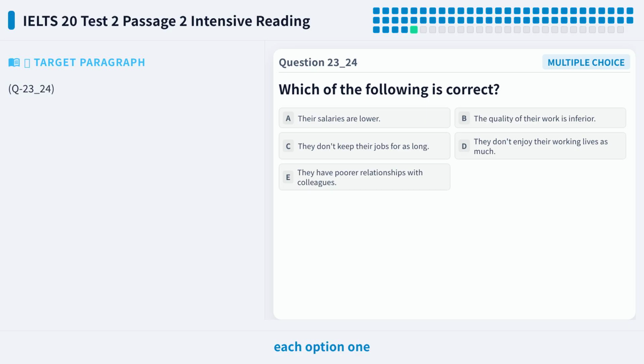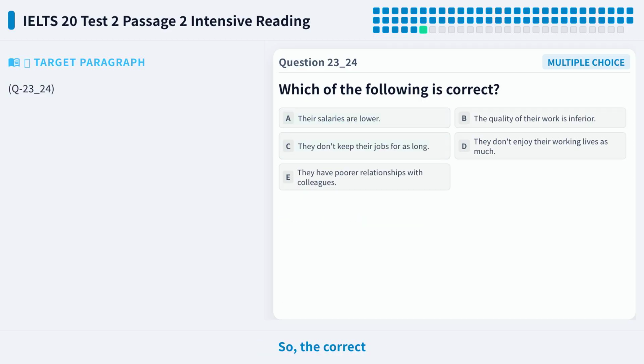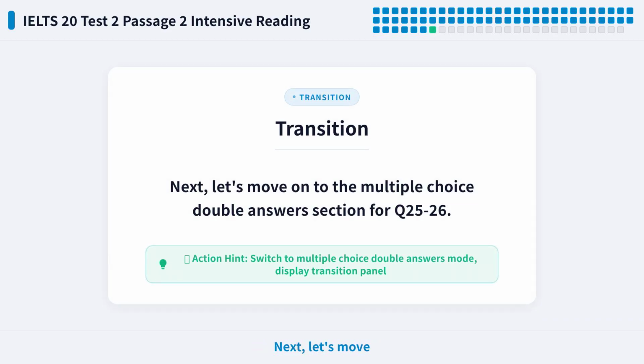After checking each option one by one, we have eliminated options B, D, and E. Now only A and C remain, and both are clearly supported by the text. So, the correct answers for questions 23 and 24 are A and C. Procrastinating employees have lower salaries and lower job stability. Next, let's move on to the multiple choice double answers section for Q25-26.